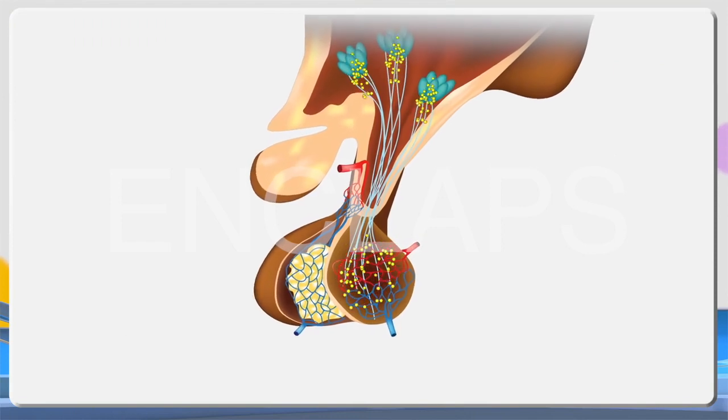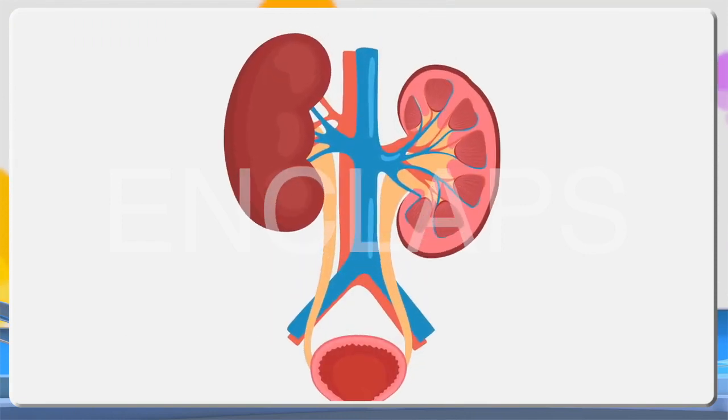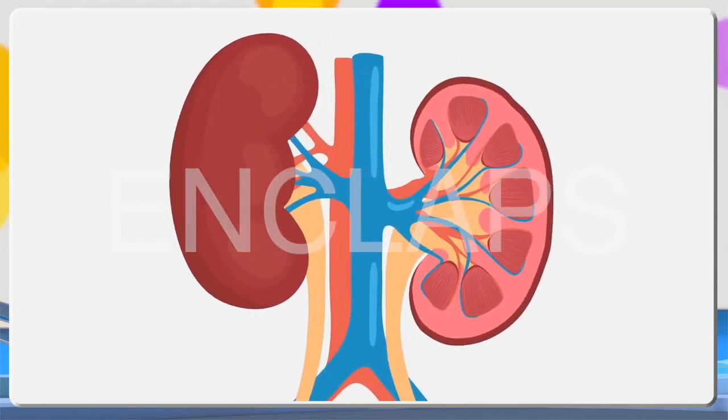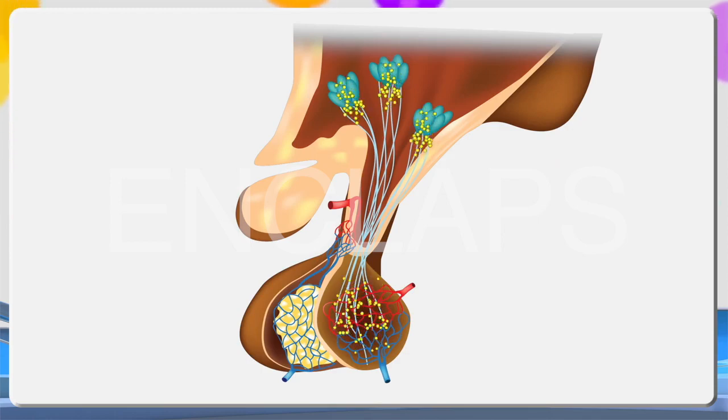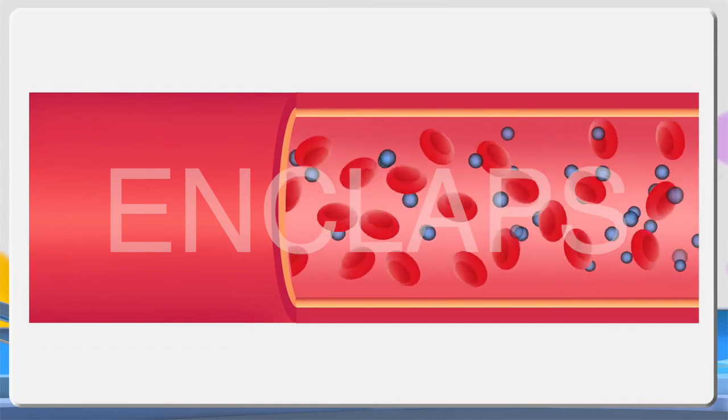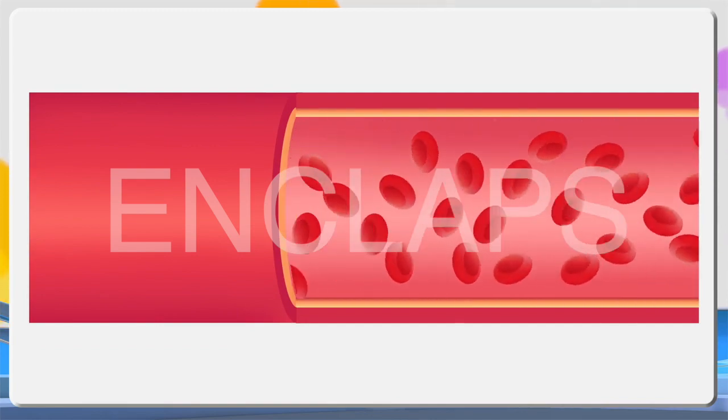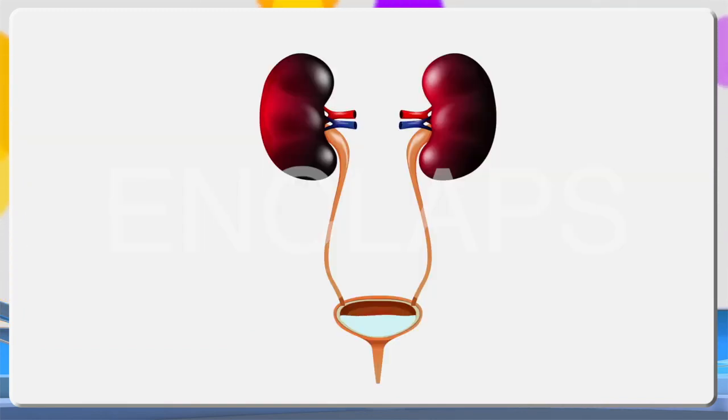Let's see how this happens. When the normal amount of water in the blood decreases, the hypothalamus recognizes it and the posterior lobe of the pituitary gland gets stimulated and vasopressin is released into the blood. Vasopressin reaches the kidney and increases the reabsorption of water and hence decreases the quantity of urine.